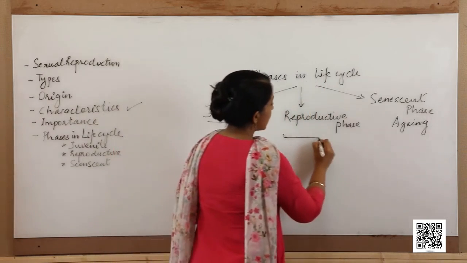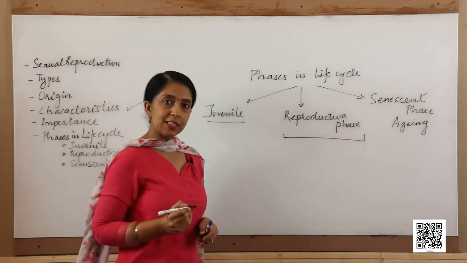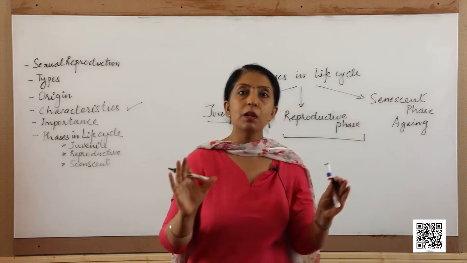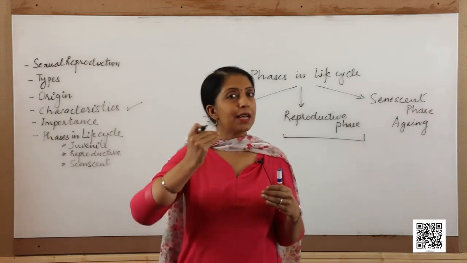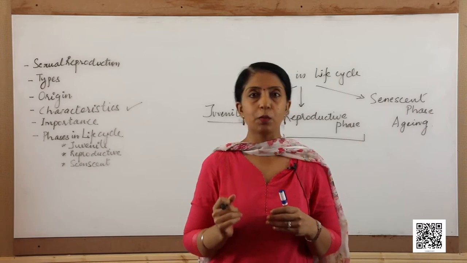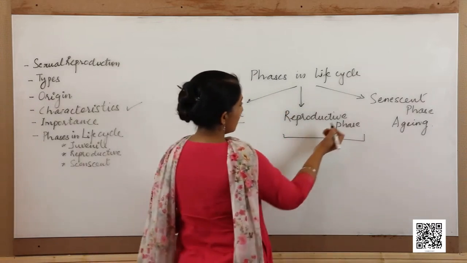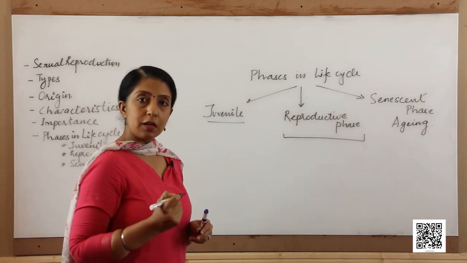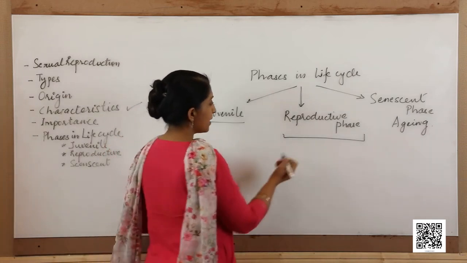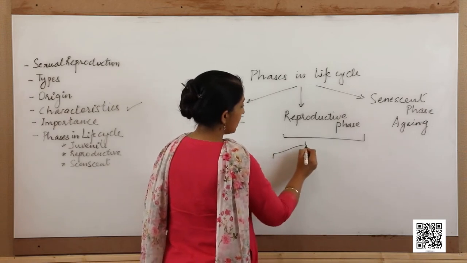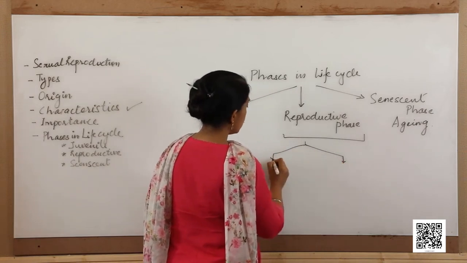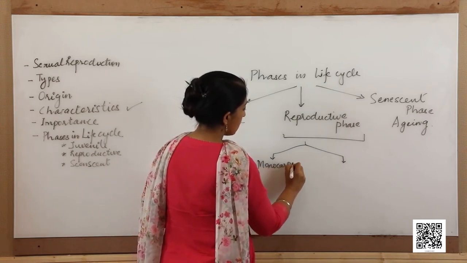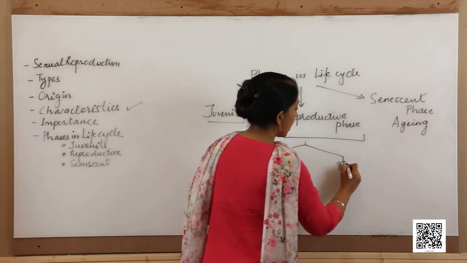The reproductive phase in almost all organisms is marked by many changes which are visible outwardly as well as present inwardly. In the flowering plants, the reproductive phase is marked by the production of flowers. The flowering plants in the reproductive phase can be of two types, the monocarpic plants and the polycarpic plants.